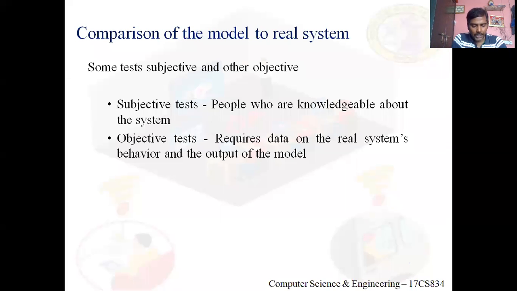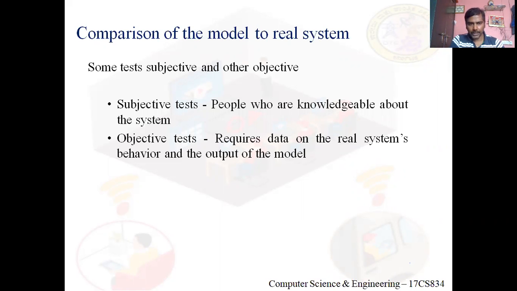So an objective test always requires data on the system's behavior plus the corresponding data produced by the model. I repeat the difference between subjective and objective. In a subjective test, we take the model to people who are knowledgeable about the real system, so they can judge the model and its behavior.